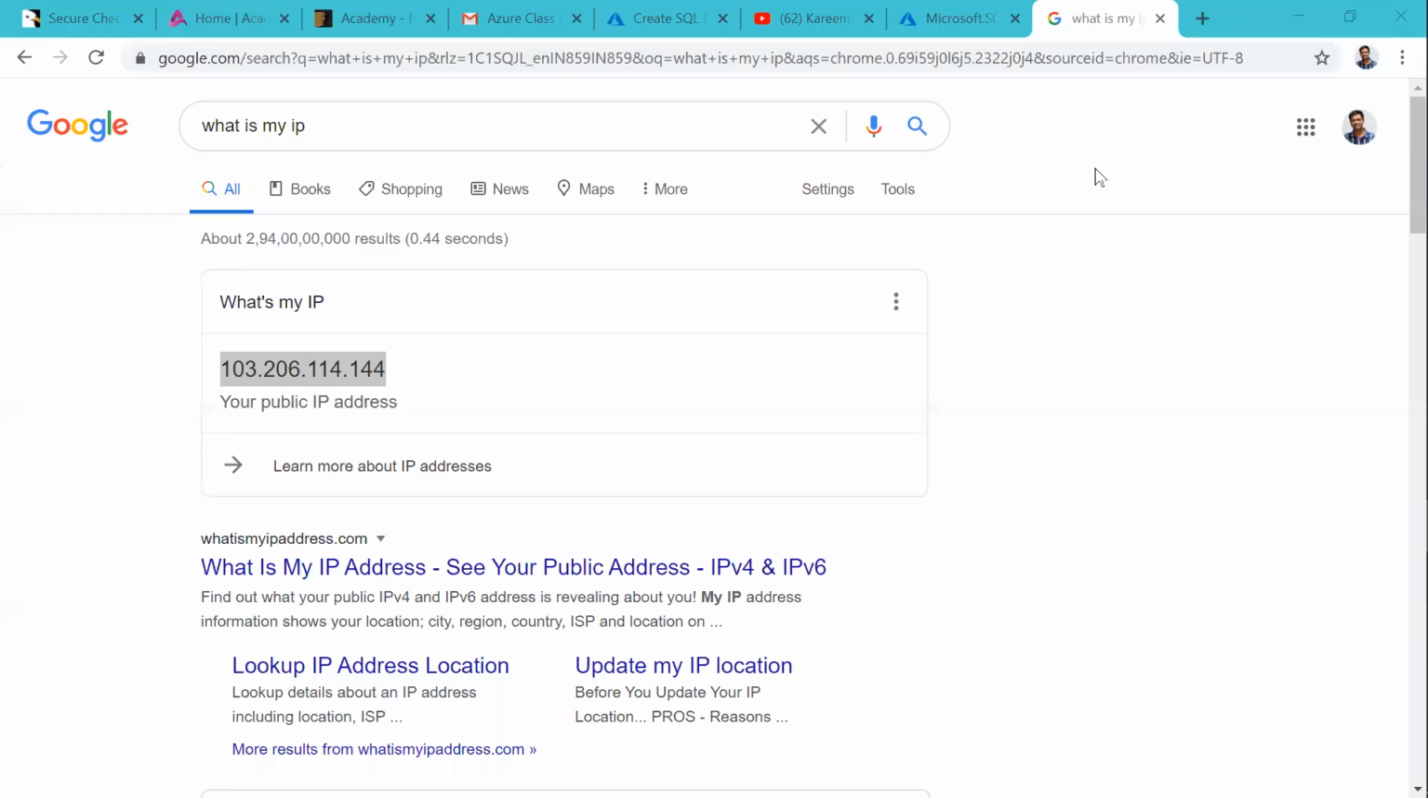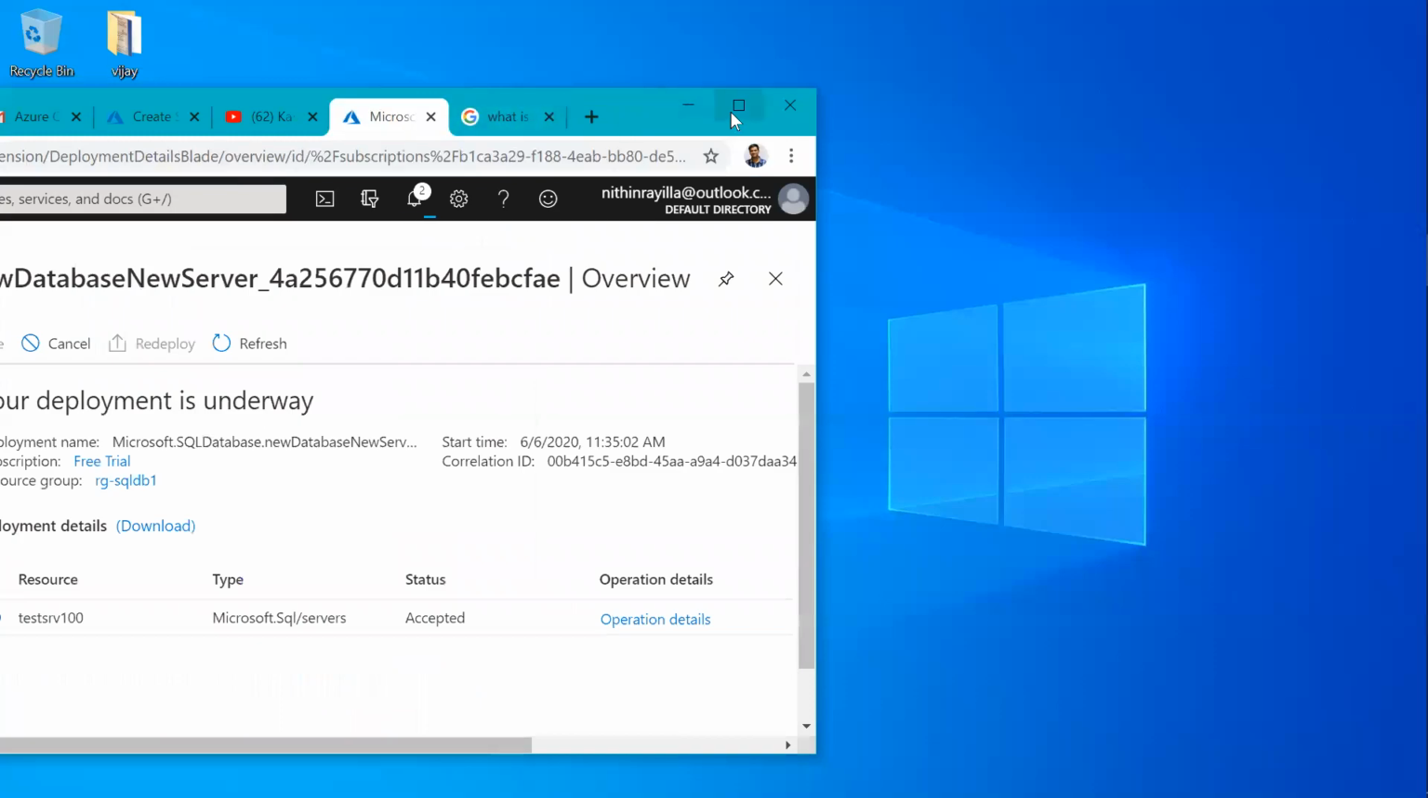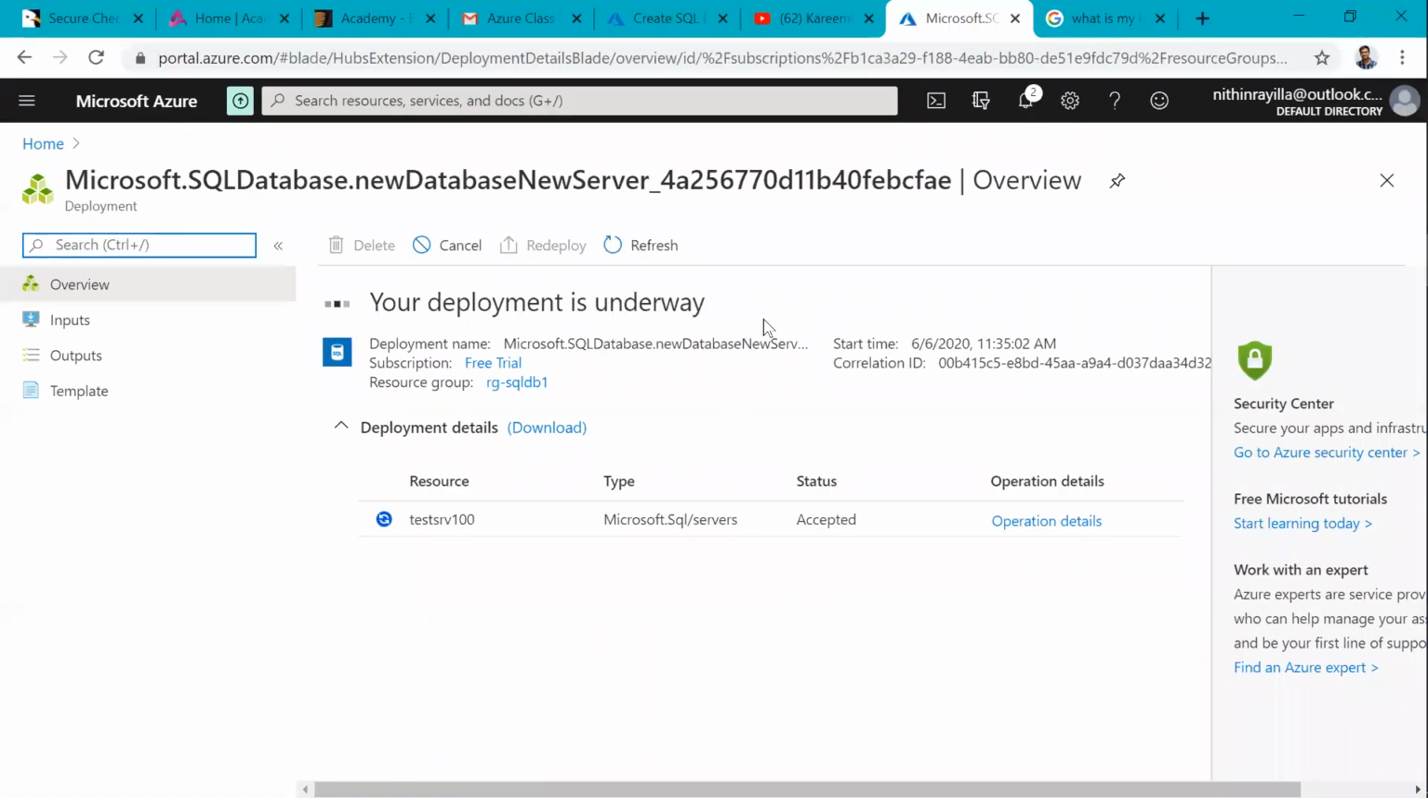So that is how the deployment is going on. Once the deployment is done successfully, we can start using that database. In parallel, we can do other activities also.